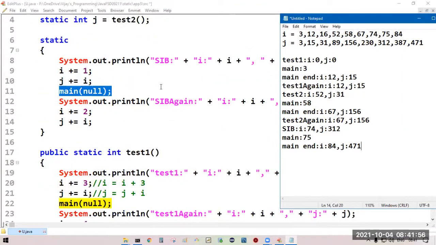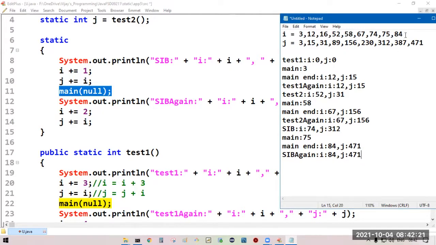Come to the remaining statements of the static block. SIB again. So simply print current I value, that is 84, comma, J value 471. Okay, no problem.